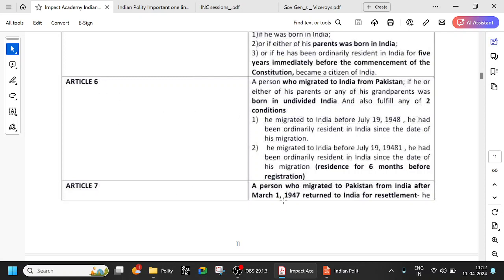That is Article 6. So Article 7: a person who migrated from India to Pakistan after 1947 and returned to India for resettlement.